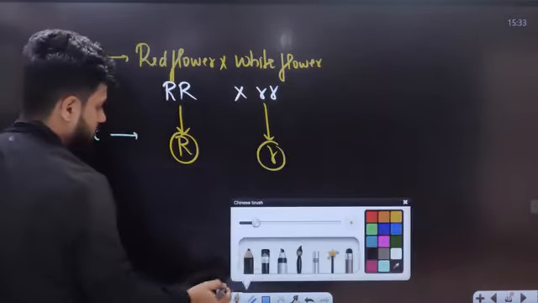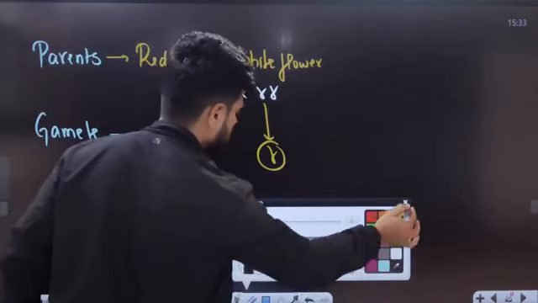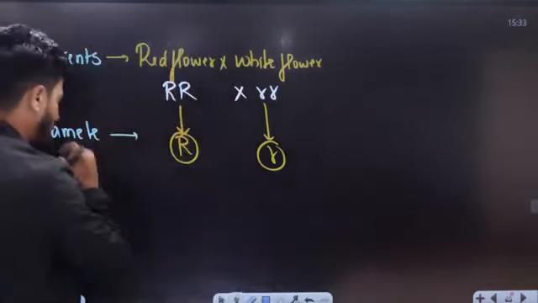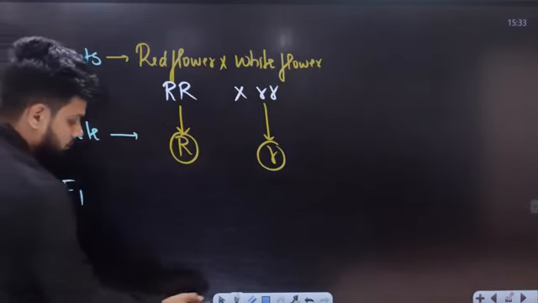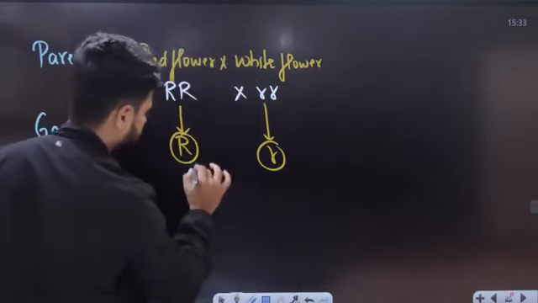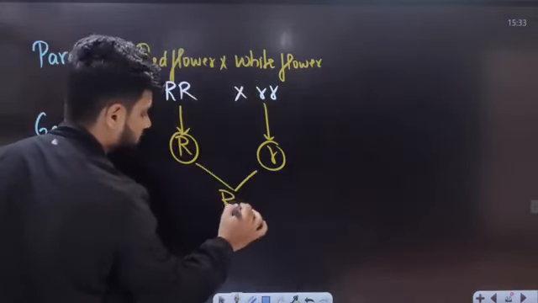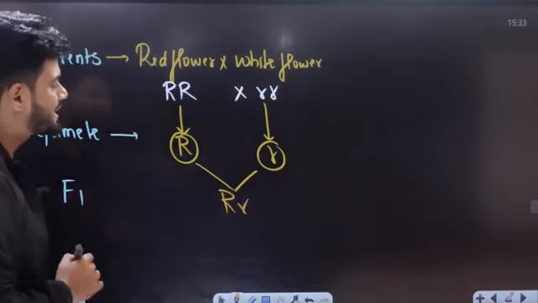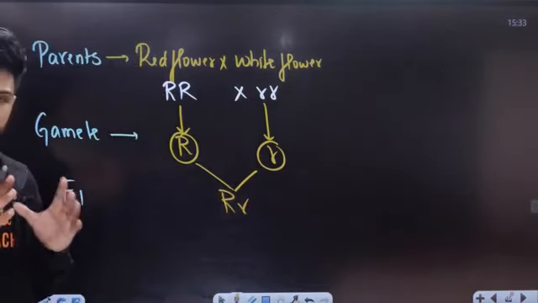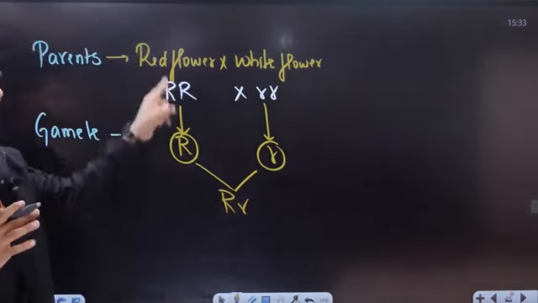Next, this is your F1 generation. We do crossing, that is formation of F1, and we get capital R, small r. Now students, what is exactly happening here is that in your normal monohybrid, this was supposed to be red.